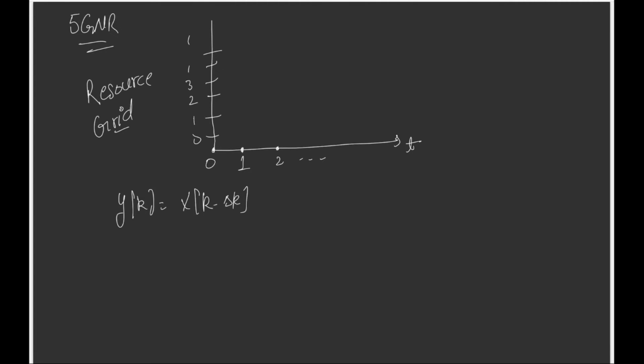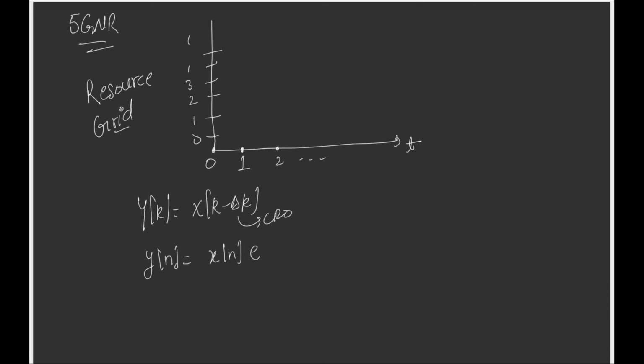Okay, but to represent frequency domain, let's denote them with capital letters. Yk is equal to X of k minus delta k, where delta k is the CFO. But how will we see it in the time domain? yn is equal to xn e to the power minus j 2 pi delta k by n into n, where n is the symbol number.